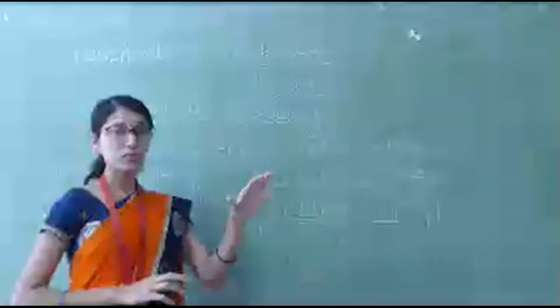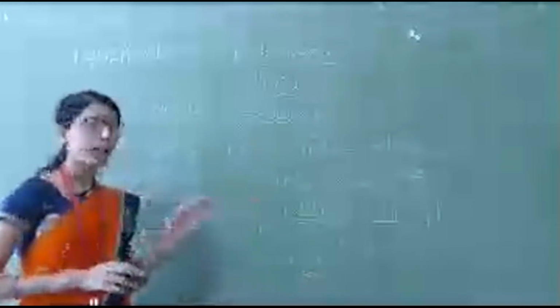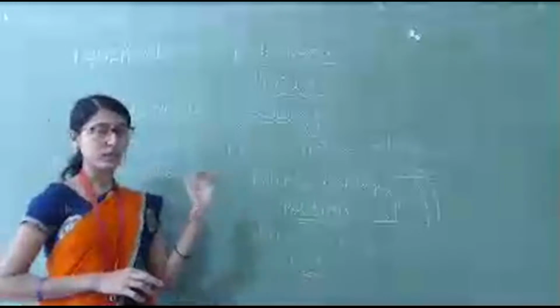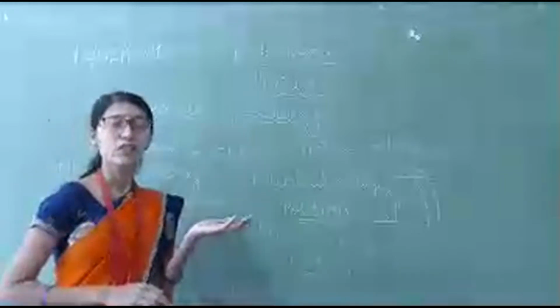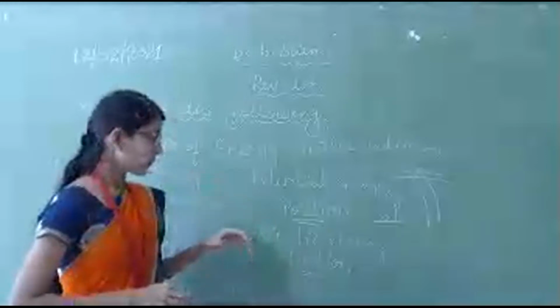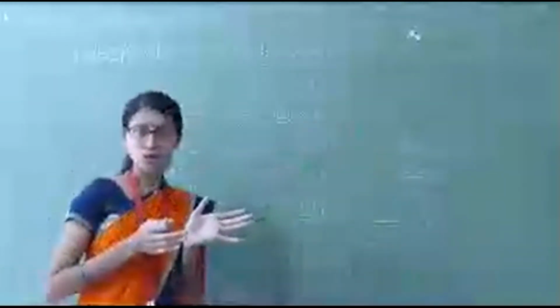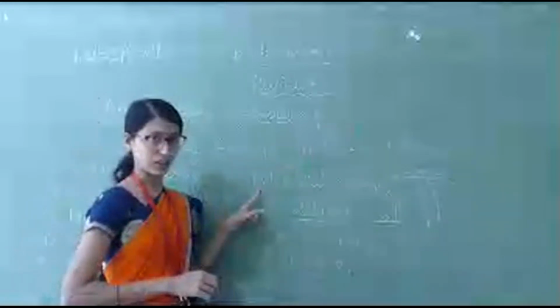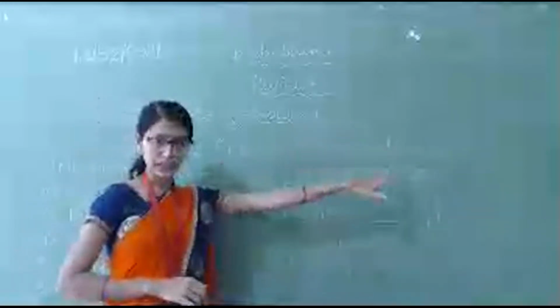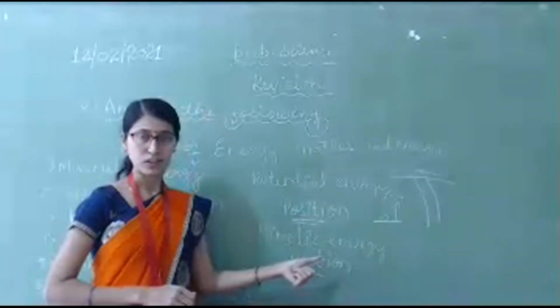If a vehicle is constant, then it doesn't have any kinetic energy or potential energy, because vehicles stay on the ground only. That's why its potential energy is zero and kinetic energy is zero. If the car is moving, then it has kinetic energy. See a dam. In a dam, water is stored. It has potential energy, right? When you open the crest gates, water starts to flow, and that moving water has kinetic energy.